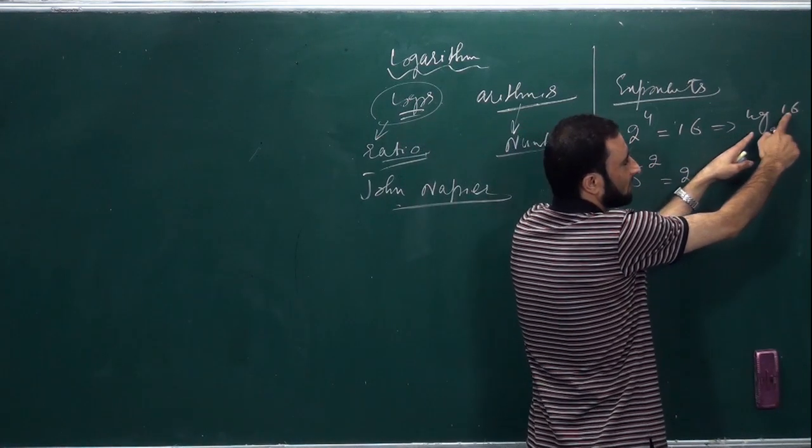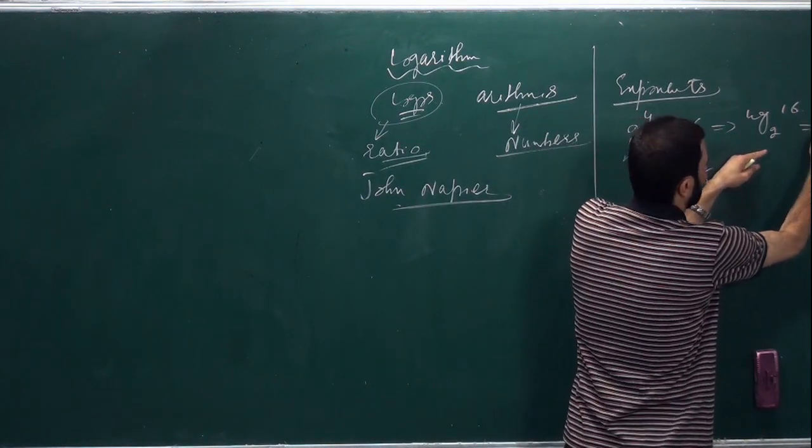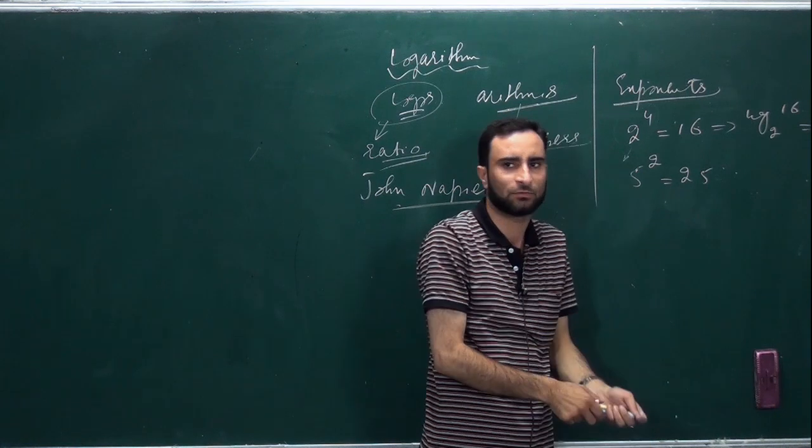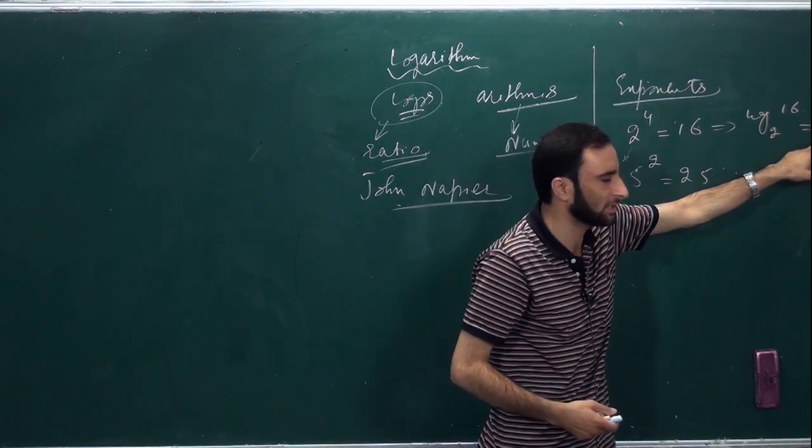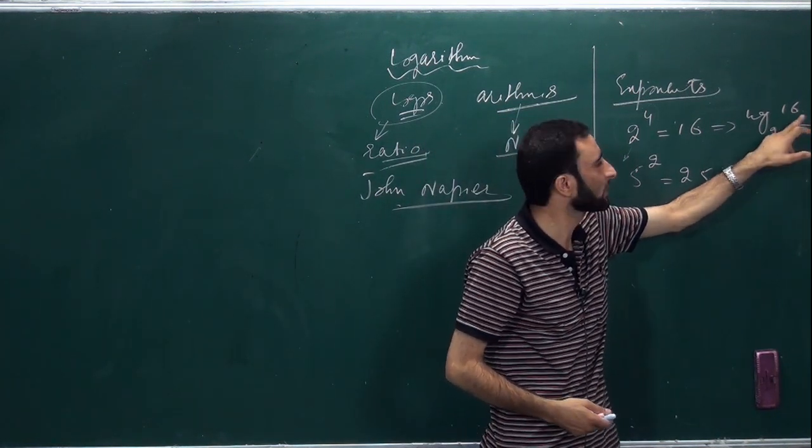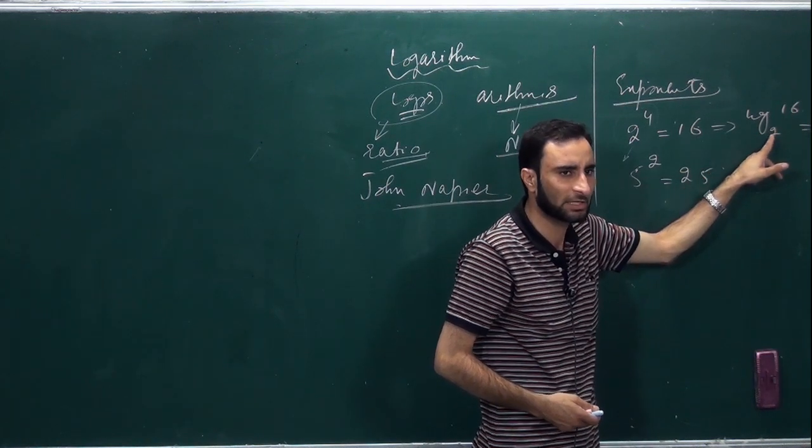So log of 16 to the base 2 will be equal to 4. Or in other words, 4 is the logarithm of 16 under base 2. Is it clear?